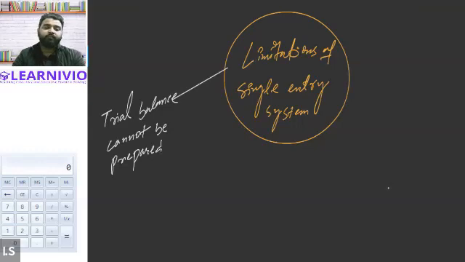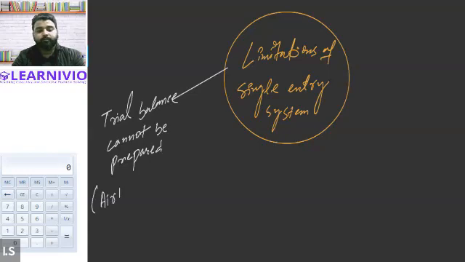So what will happen if we won't be able to prepare the trial balance? If the trial balance is not prepared, we won't be able to ensure the arithmetical accuracy of the accounts. I think we have already covered in this chapter that the trial balance is prepared to check the arithmetical accuracy.